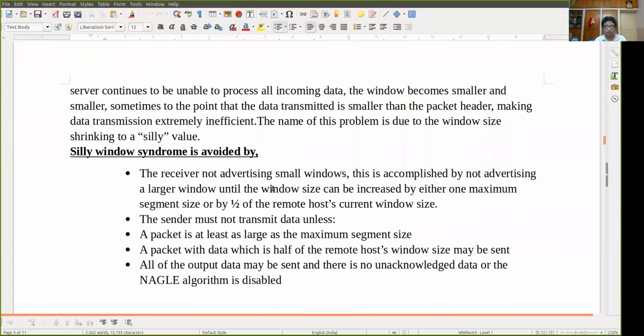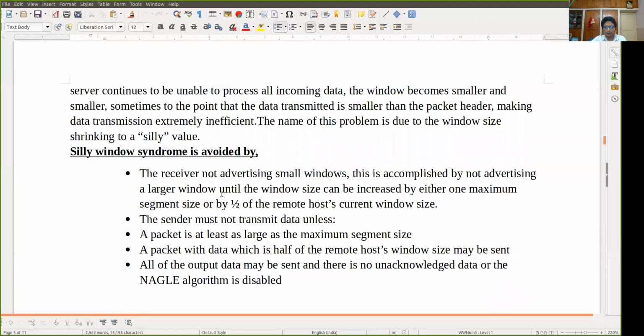So what can we do to avoid it? The receiver should not advertise small windows. This is accomplished by not advertising a larger window until the window size can be increased by either one maximum segment size or by half of the remote host's current window size. The sender must not transmit data unless a packet is at least as large as the maximum segment size, or a packet with data which is half of the remote host's window size may be sent. So these are some methods by which we can avoid silly window syndrome.